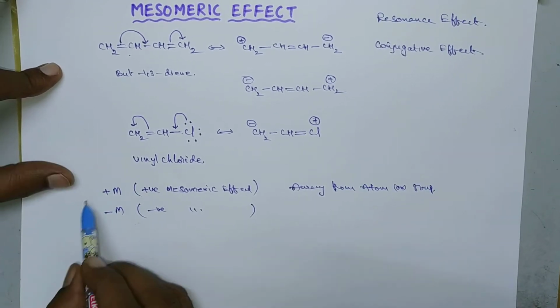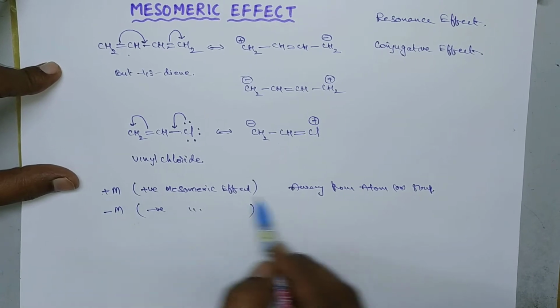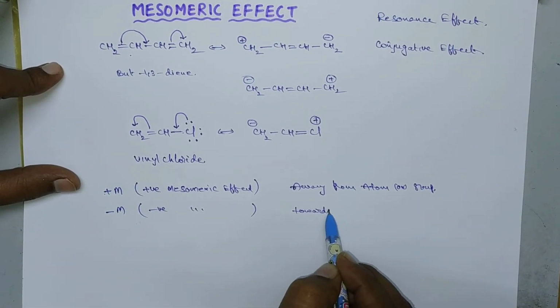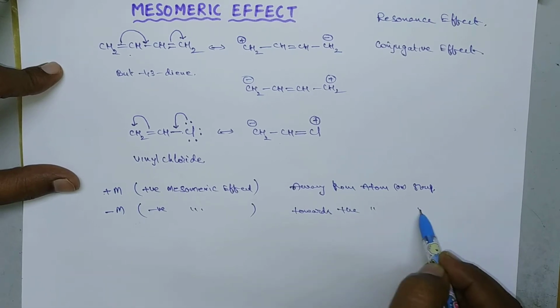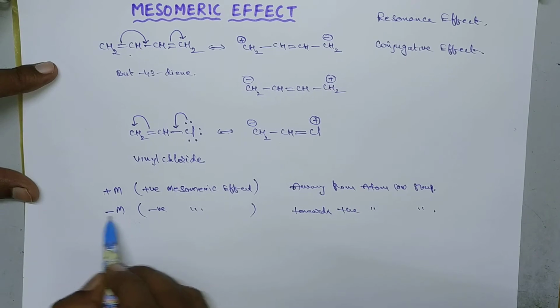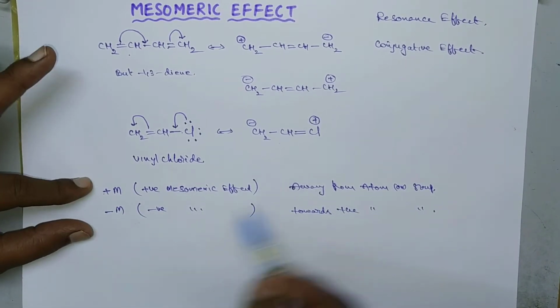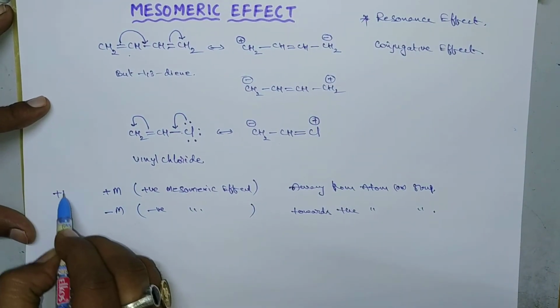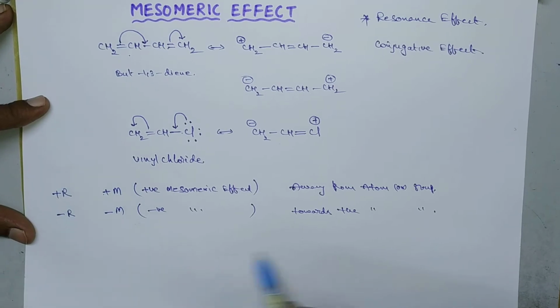If the electrons are moving away from the atom or group, that is called plus mesomeric effect. If the electrons are moving towards the atom or group, then it is called minus mesomeric effect, that is represented by minus M. So here it is plus M, here it is minus M. Since it is also called resonance effect, this can also be represented with R, that is plus R and minus R.